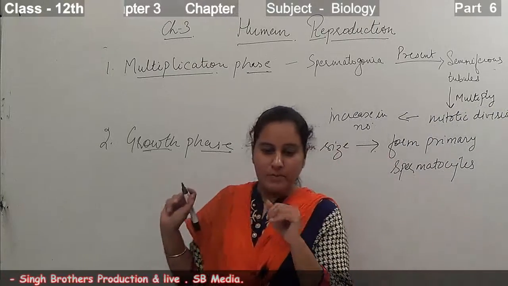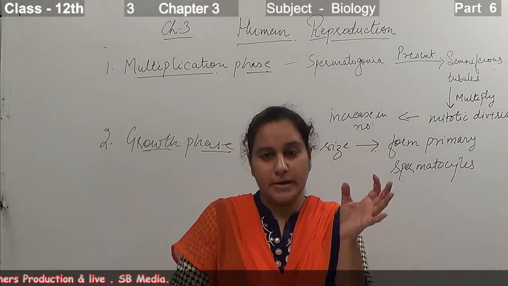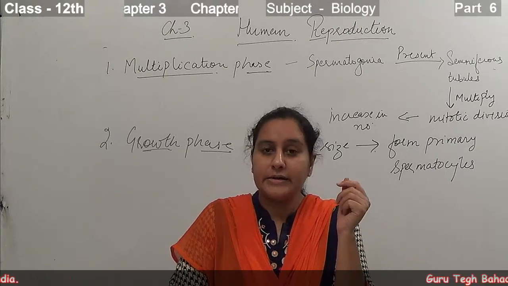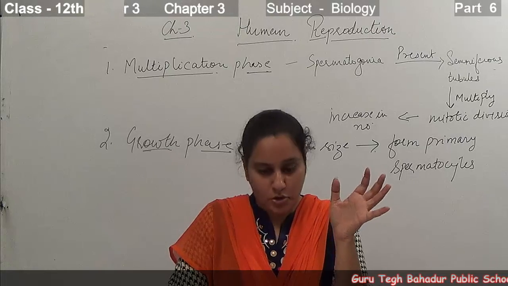Now after forming the primary spermatocytes, each spermatogonium is diploid here and contains 46 chromosomes.